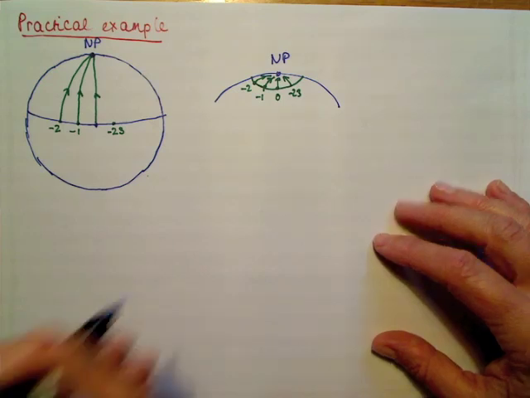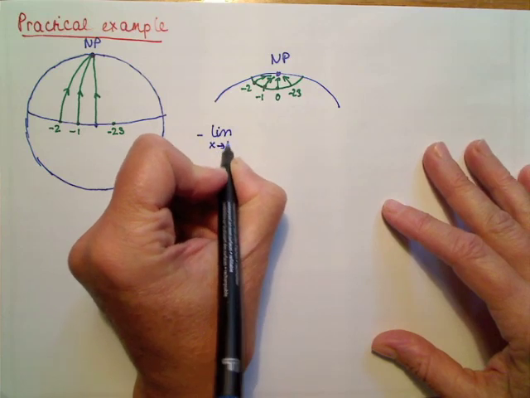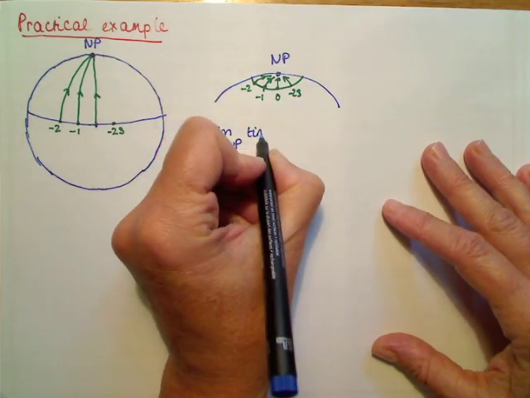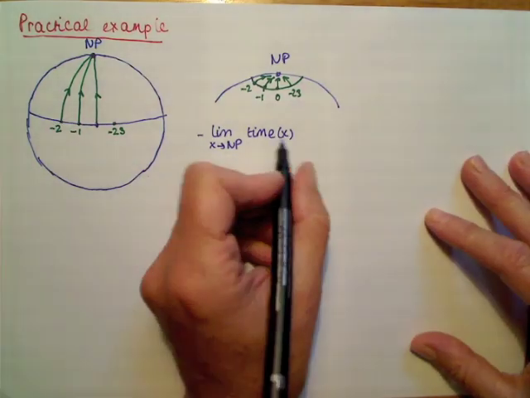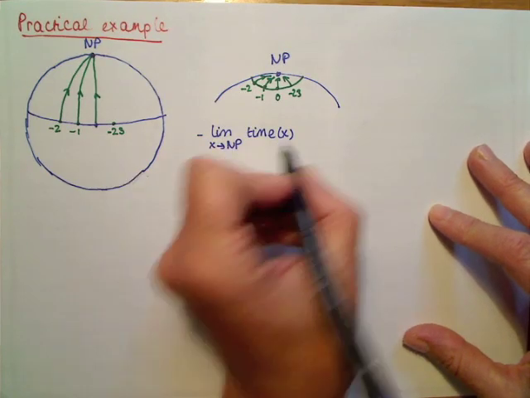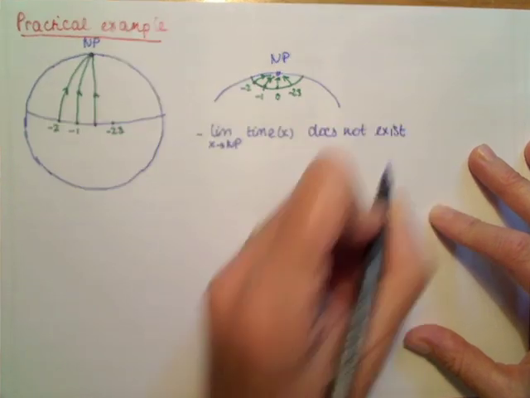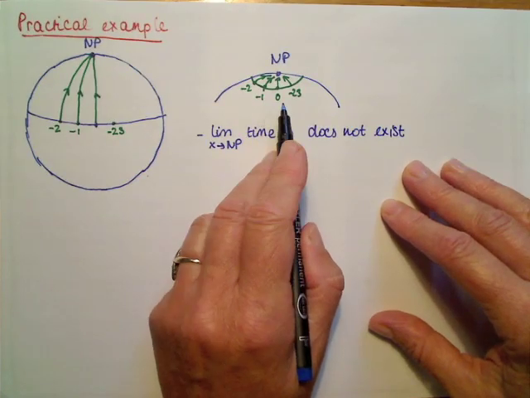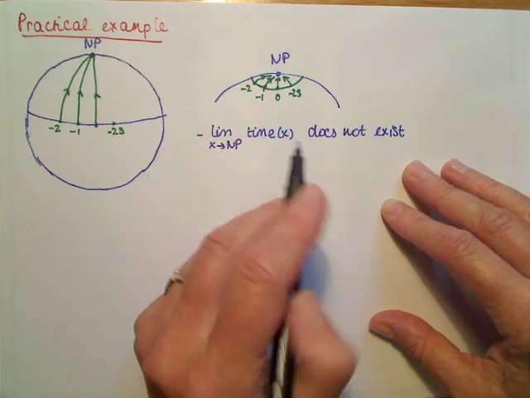If you think of this, then this implies that if you call our position x, and you let our position become closer and closer to the North Pole, then the limit of the time at position x, as we get closer and closer to the North Pole, doesn't exist. The time of my first friend will always be 1 hour earlier than my time. The time of my second friend will always be 2 hours earlier than my time, and so on.